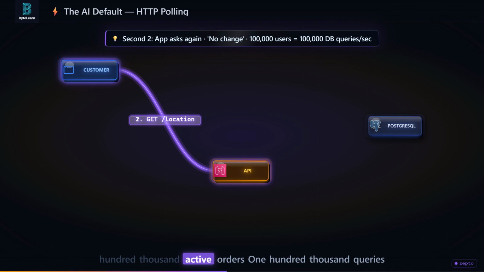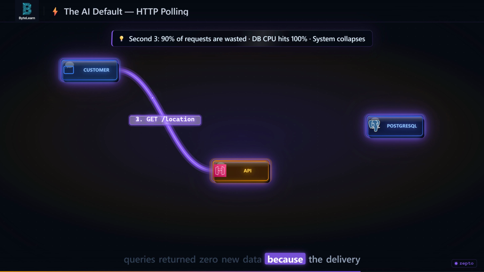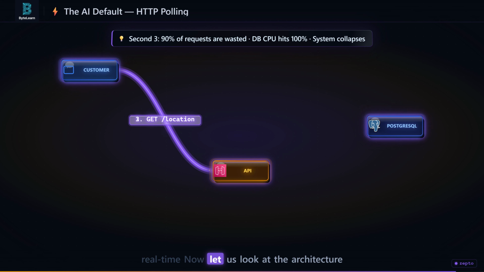100,000 active orders, 100,000 queries per second, every second. At second 3, the database CPU hits 100%. The entire system crashes. And the worst part, 90% of those queries returned zero new data because the delivery partner was stopped at a red light. This is what happens when you let an AI default to HTTP for real time. Now let us look at the architecture Zepto actually uses.